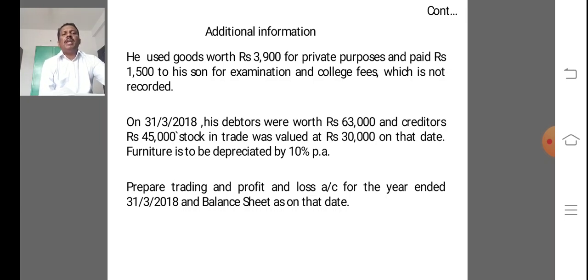Stock in trade was valued at rupees 30,000 on that date. Furniture is to be depreciated by 10% per annum. The question is, prepare trading and profit and loss account for the year ended 31/3/2018 and also balance sheet as on that date.